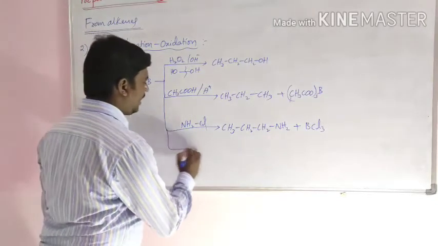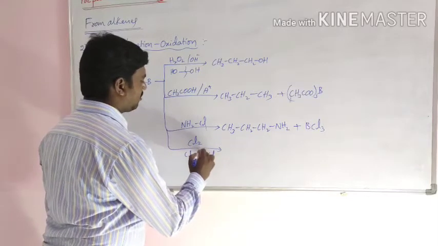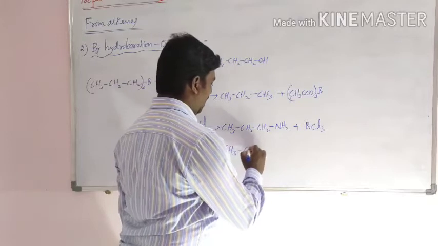If it reacts with chloride, then the compound formed is haloalkane.